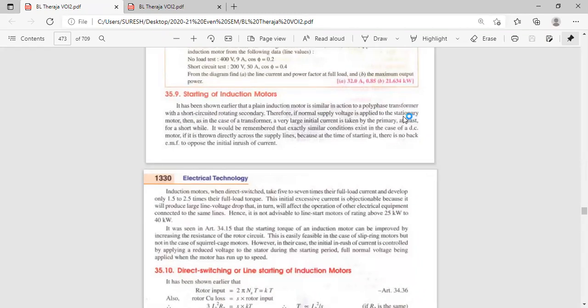Stationary motor means it is not running. Rotor is not running. When rotor is not running, what is the speed? Zero. When speed is zero, it is taking very large current.